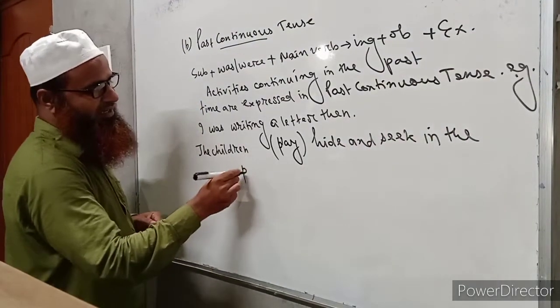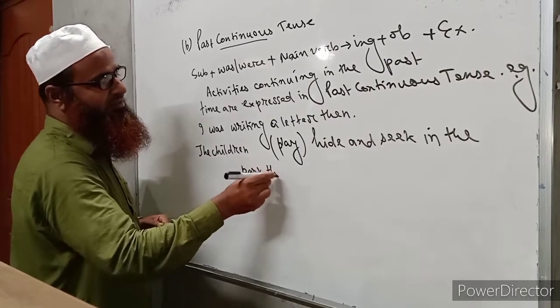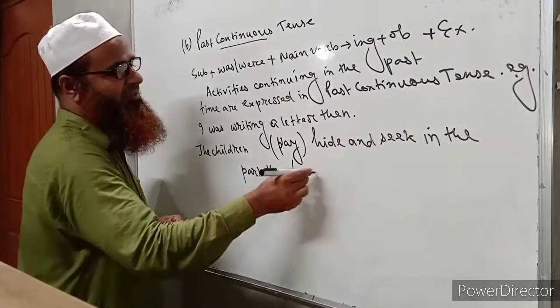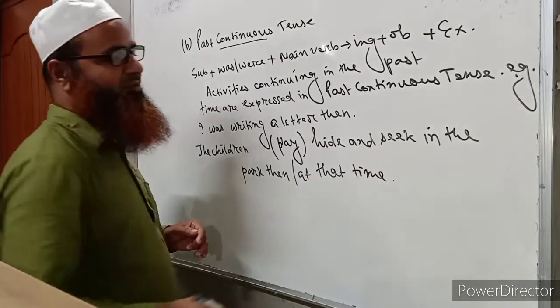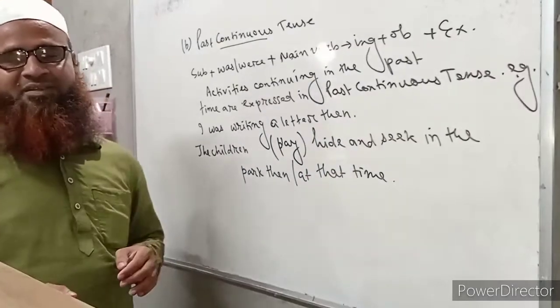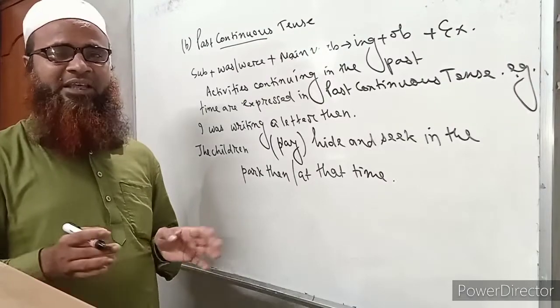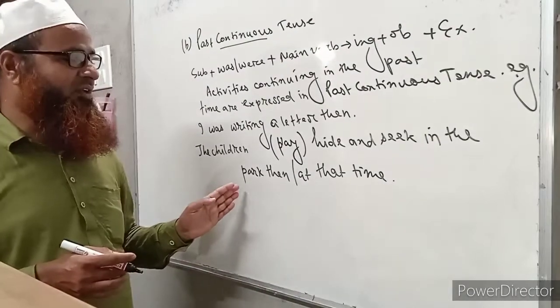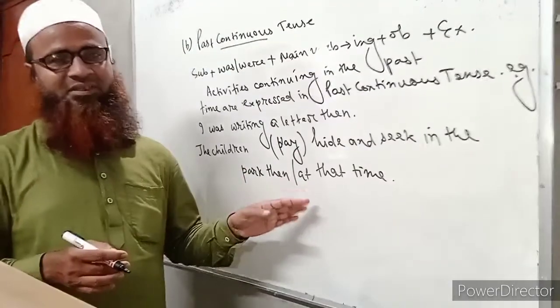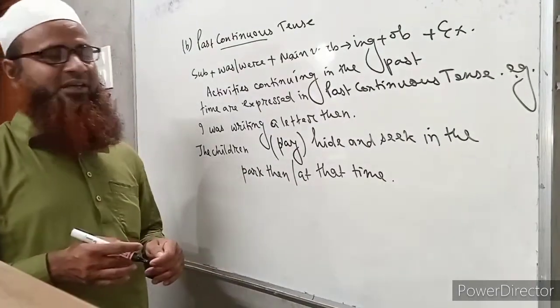Okay, in the park then, or in the park at that time. So this is also an action that was going on in the past time. That means the playing of hide and seek by the children was going on in the past time. That is why it should be written in past continuous tense.